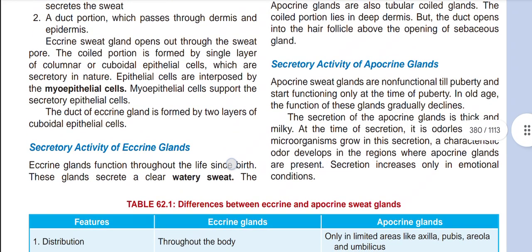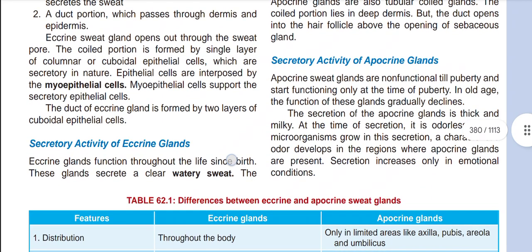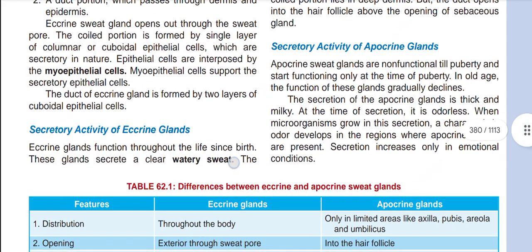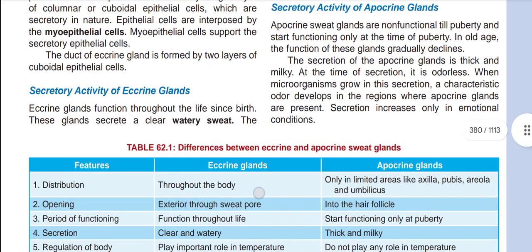The coiled portion is formed by a single layer of columnar or cuboidal epithelial cells, which are secretory in nature. Epithelial cells are interposed by the myoepithelial cells, and the myoepithelial cells support the secretory epithelial cells. Now, the duct of the eccrine gland is formed by two layers of cuboidal epithelial cells.